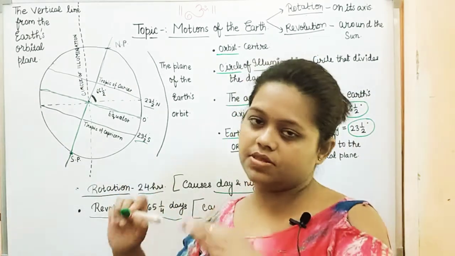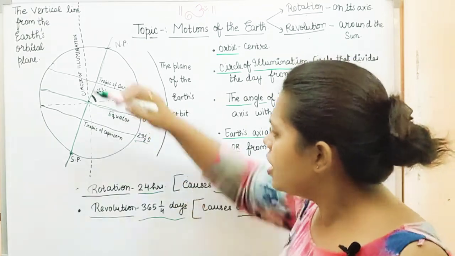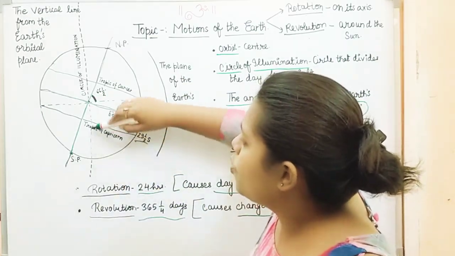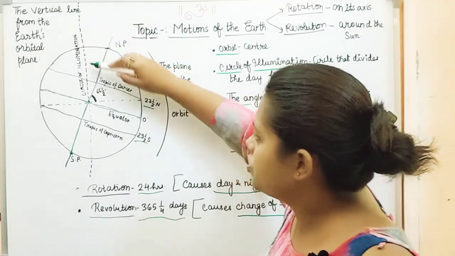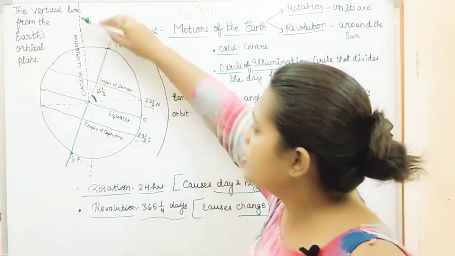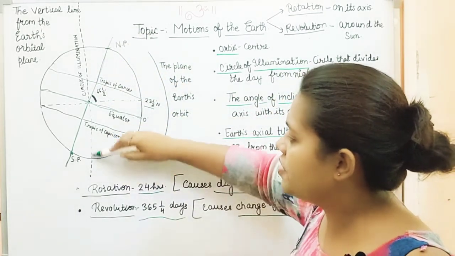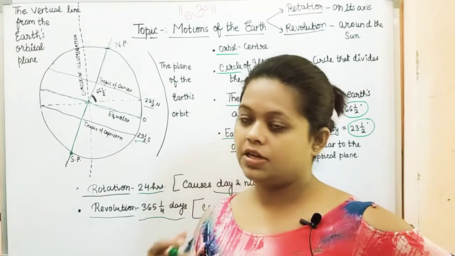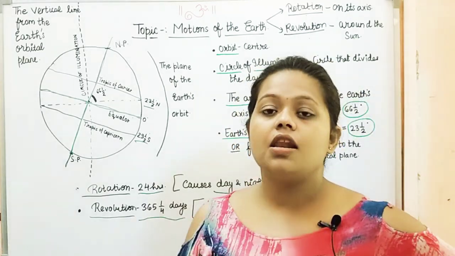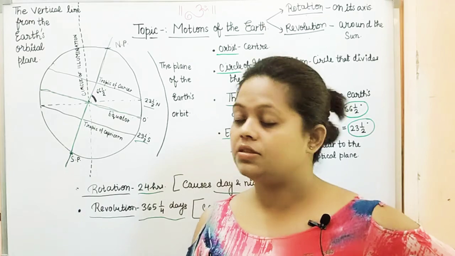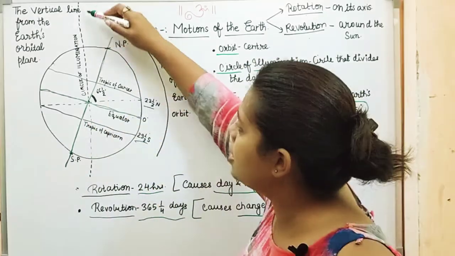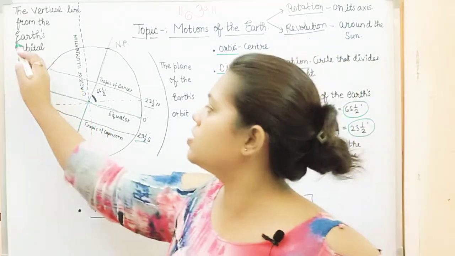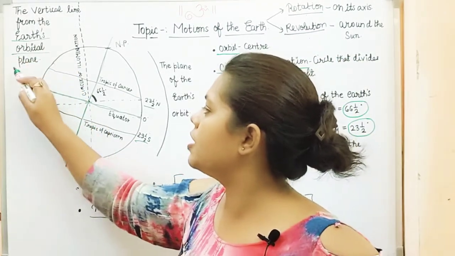So now comes the point, like if it was the center, let us draw a vertical line. So here we have a vertical line which I have already drawn, and this vertical line or vertical path, you can say, is the circle of illumination. This vertical line or vertical path is from Earth's orbital plane.